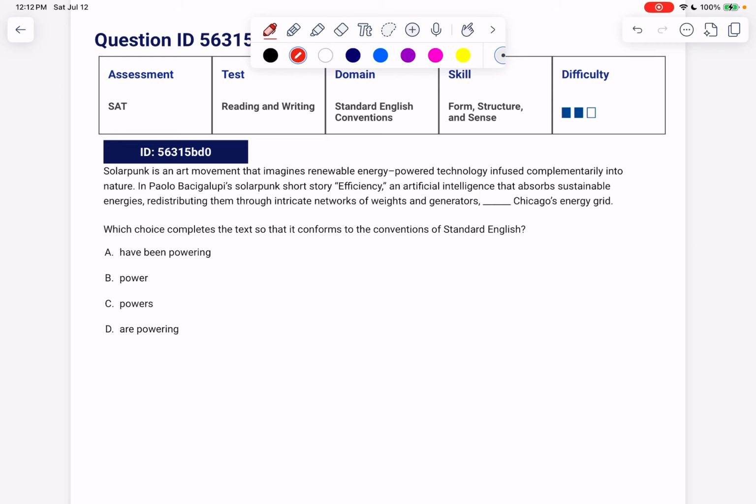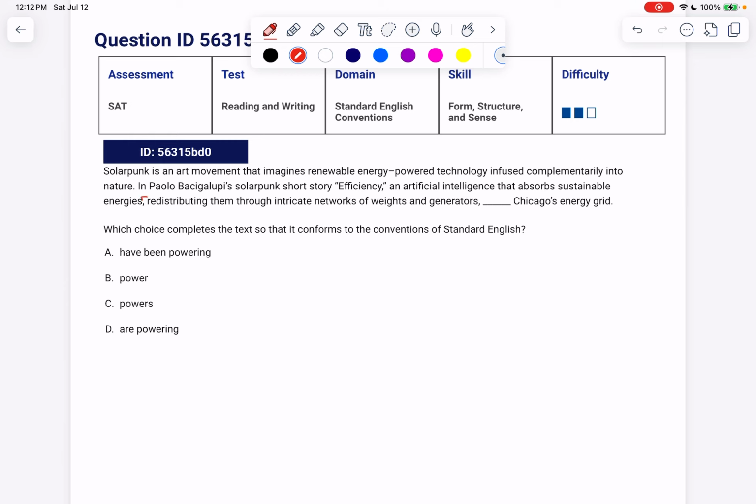Let's start here by asking ourselves a very good question. What's doing the powering of Chicago's energy grid? Yes, in Paolo's solarpunk short story, Efficiency, that's just an introductory phrase. An artificial intelligence that absorbs sustainable energies, that's the thing that is powering the grid.